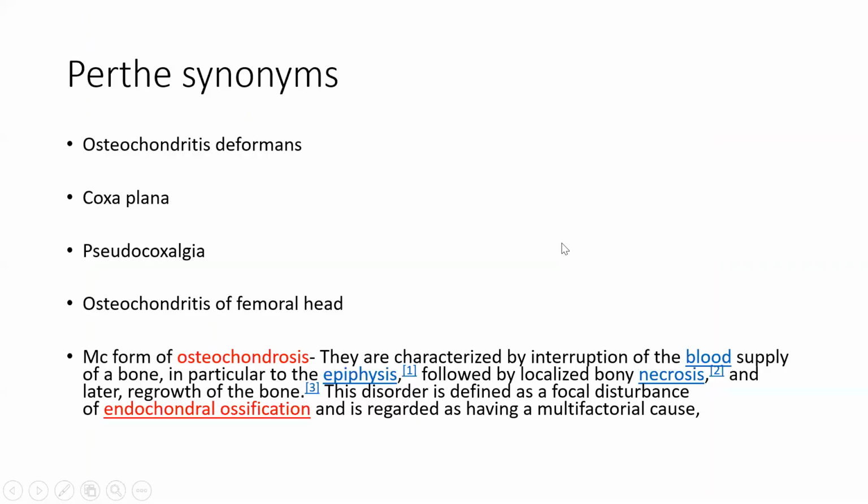There are some different names for the same thing. What are the names used? One is coxa plana. Coxa means this head. Once it gets deformed it becomes plane, so it is known as coxa plana. It gets deformed like this, so we call it coxa plana.